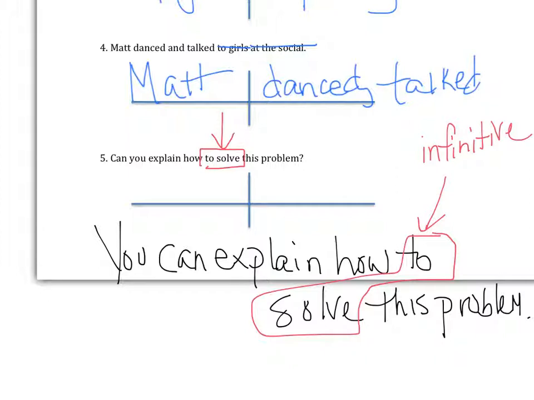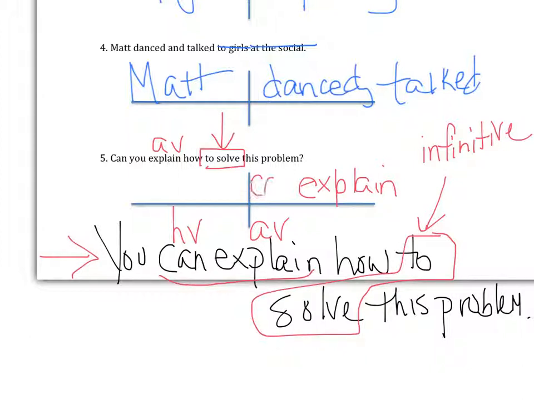So now let's find the verb. Explain is an action verb. Does it have a helping verb with it? Yes, it does. When we have it in the statement here, it puts the helping verb and action verb back together again. In a question, like up above, often the helping verbs get split away from the action verbs, and you'll find them at the beginning of the sentence. So if you can just remember that, then you can leave it as a question. Otherwise, sometimes restating it as a statement helps you. So it's still a verb phrase.